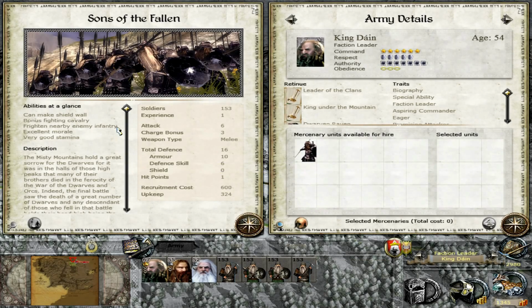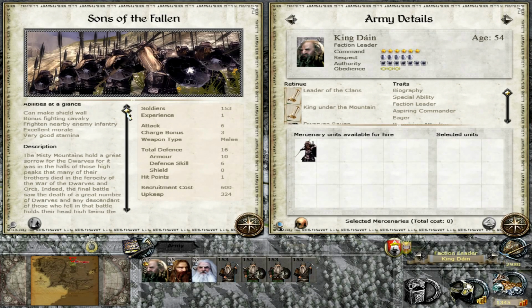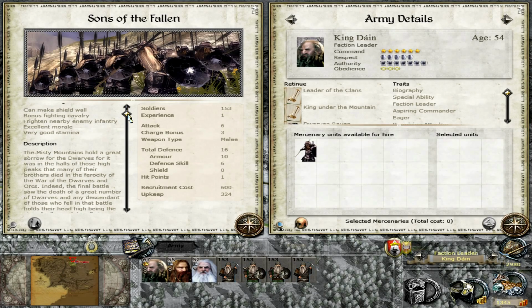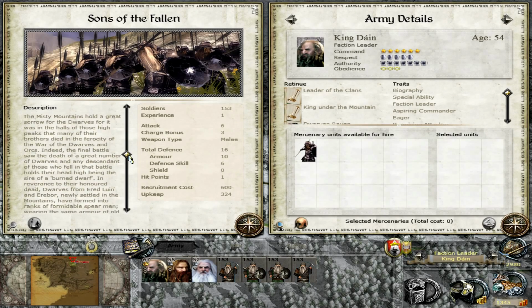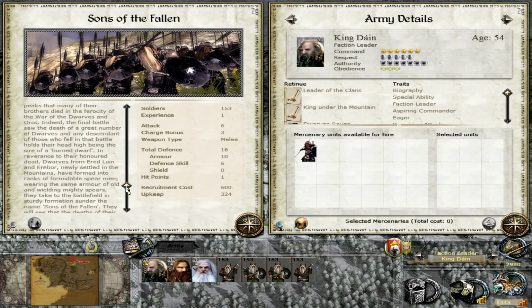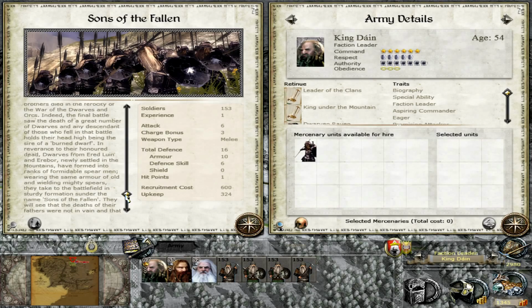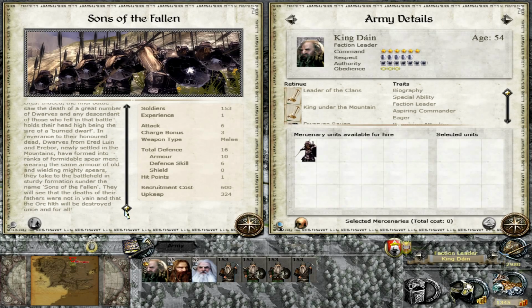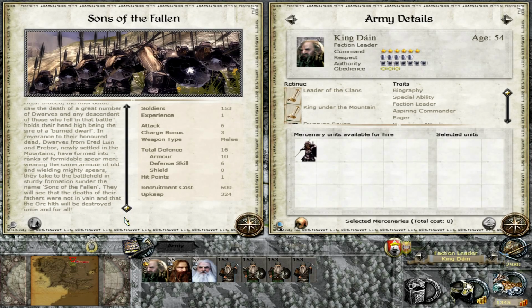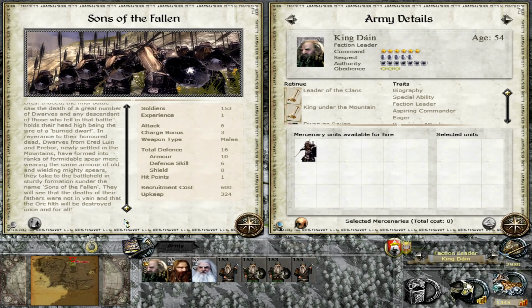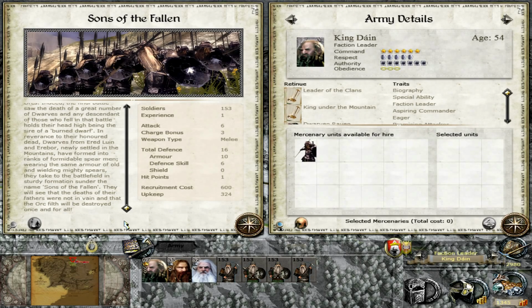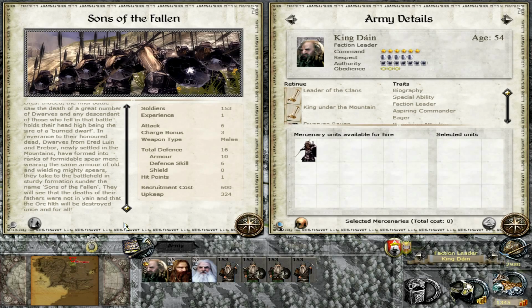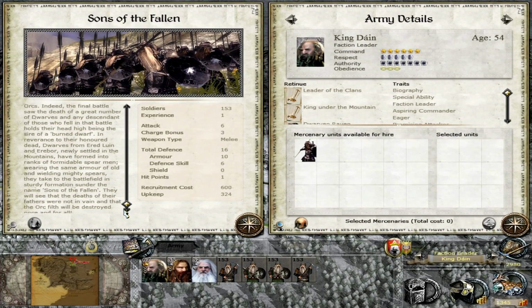What's this then? The Misty Mountains hold a great sorrow for the dwarves. Before it was in the halls. These high peaks that many of their brothers died in the frosty of the war of the dwarves and orcs. Innocent those who failed in battle hold their heads high, being the sire of a burned dwarf. In honour of the dead.